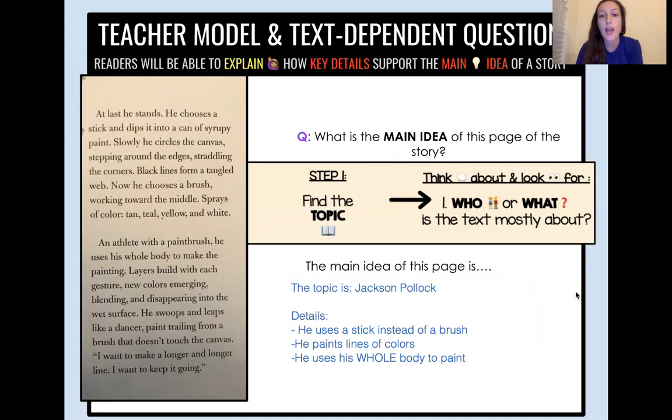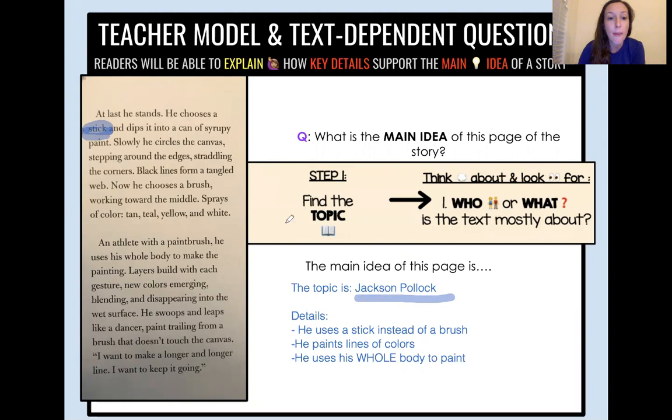Alrighty, so now let's go back and highlight those details in the text. We know our topic, or who it's about, is Jackson Pollock. In the very beginning, we know that he dips a stick into the can of paint. This is important because usually painters use brushes. So already, this is a supporting detail that tells me more about how Jackson Pollock is painting.